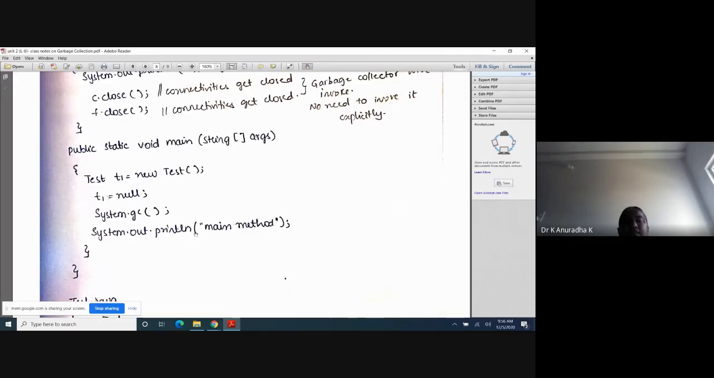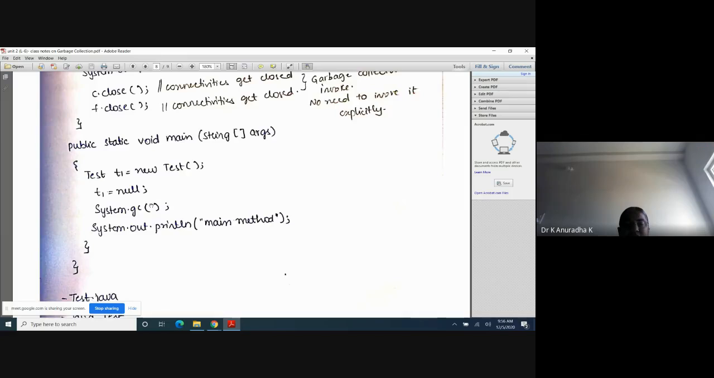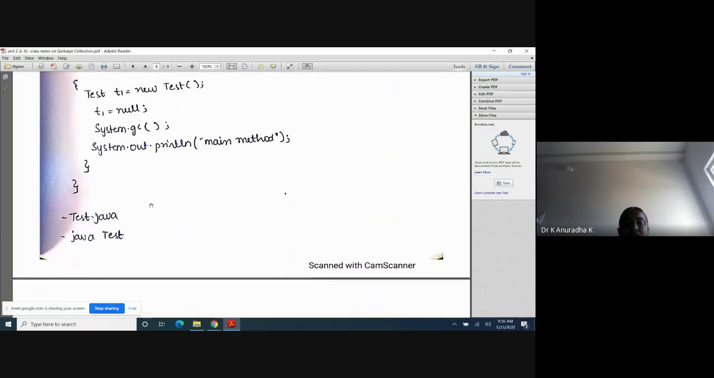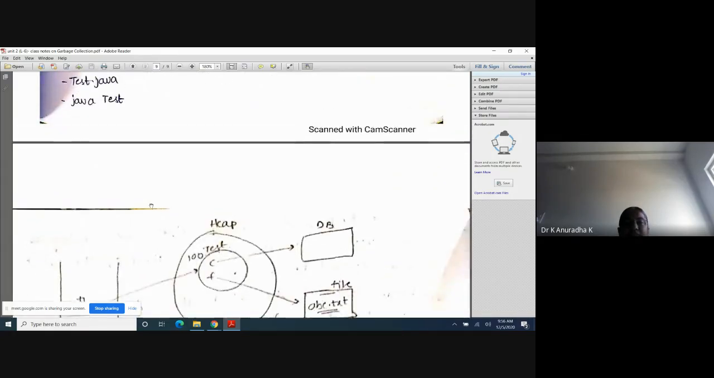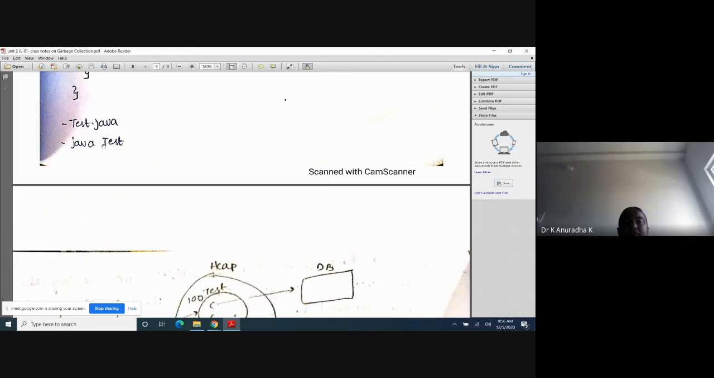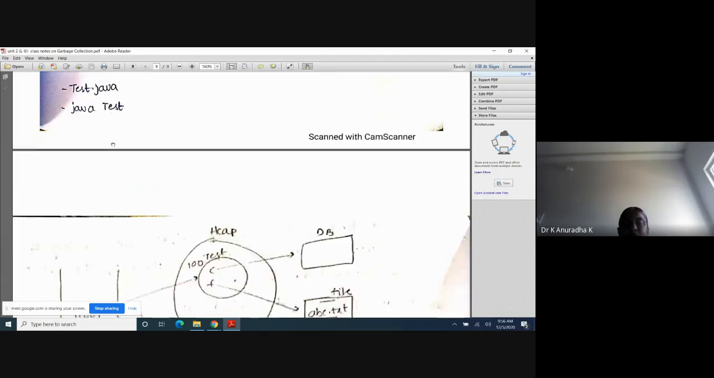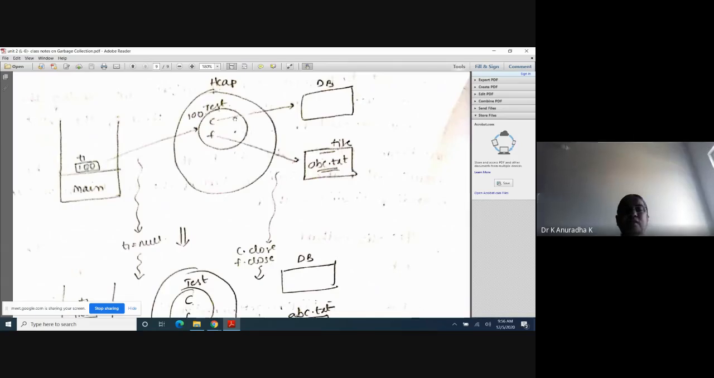After that, I have written the main method. This is the main method syntax. I have taken only one class. Now when we execute this program, I will explain what will happen. Test.java is the name of the file, compilation is javac Test.java, and execution is java Test. When you execute the program, understand this diagram.